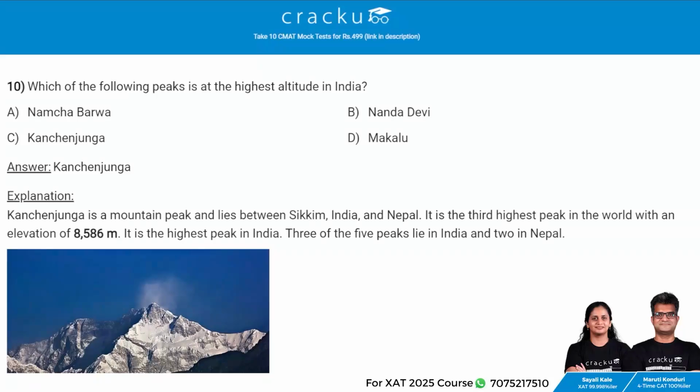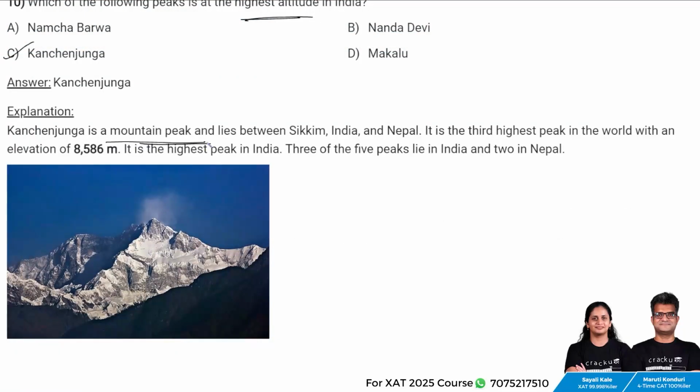Next question. Which of the following peaks is at the highest altitude in India? The answer is Kanchenjunga. So, Kanchenjunga is a mountain peak and it lies between Sikkim, India and Nepal. It is the third highest peak in the world with an elevation of 8,586 meters. It is the highest peak in India. 3 of the 5 peaks lie in India and 2 in Nepal.